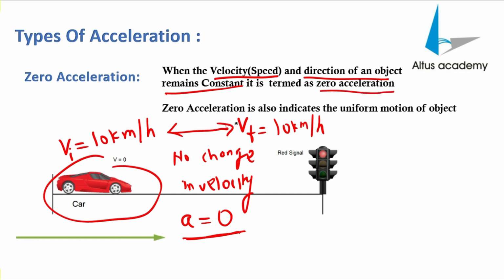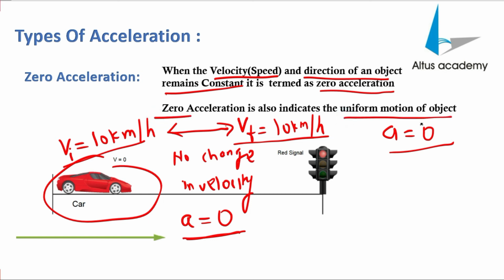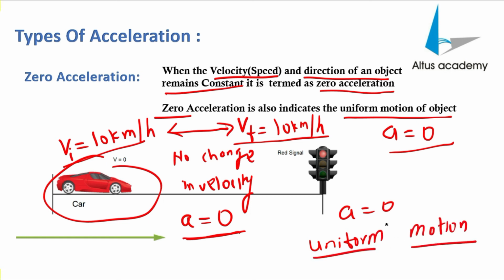So whenever your speed is constant, like this car where the initial and final velocity are the same, your acceleration will be zero. Also, one important point: zero acceleration is always regarded as uniform motion. So always remember, if the acceleration is zero, you are traveling with uniform motion. Thank you, students.